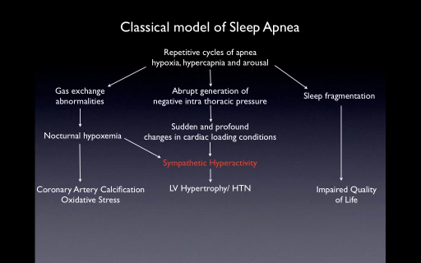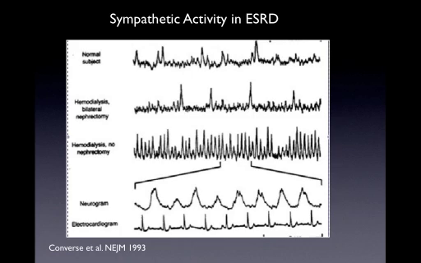And again, we know that sleep apnea causes sympathetic hyperactivity. So this was a study that was done in the end-stage renal disease group. It's a fairly old study. What it showed in the third graph, you can see the hemodialysis non-nephrectomy group. We know that they have a very huge sympathetic activity as compared to normal subjects, which is far off. So we know that their sympathetic activity is higher anyway.